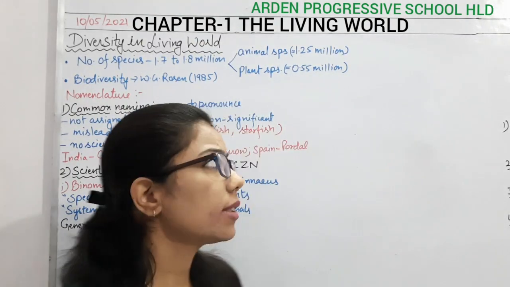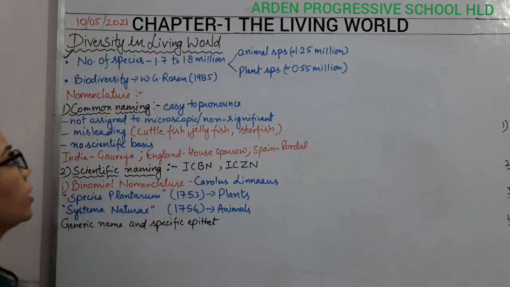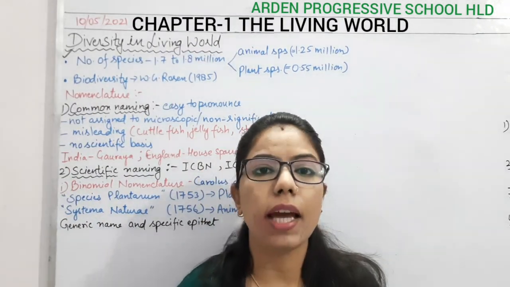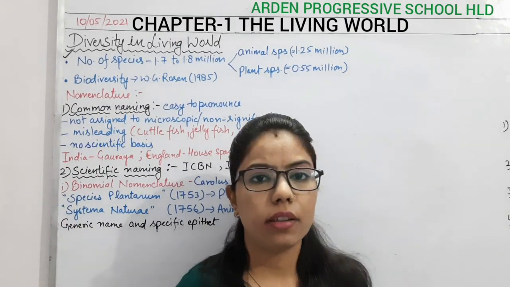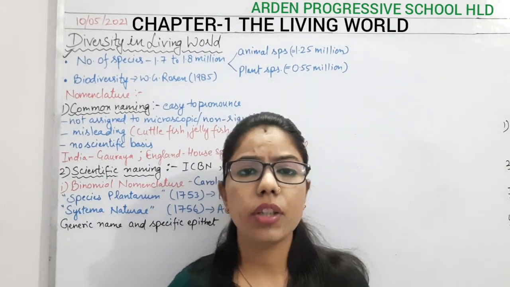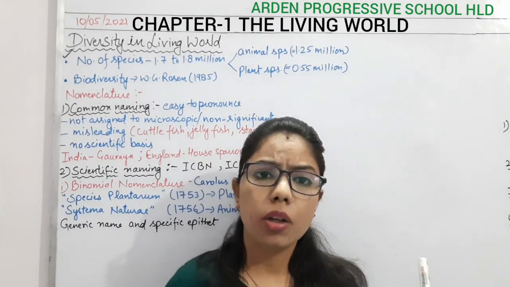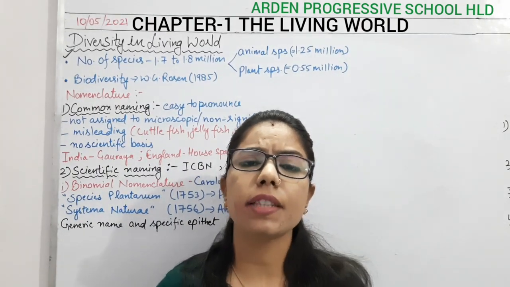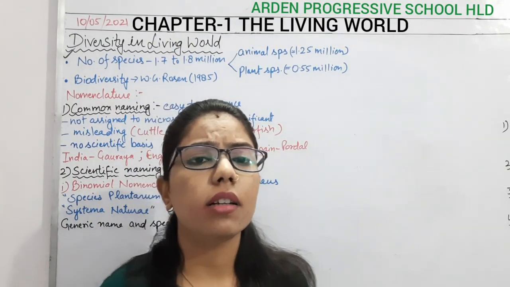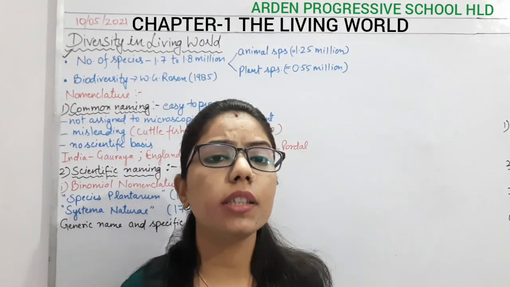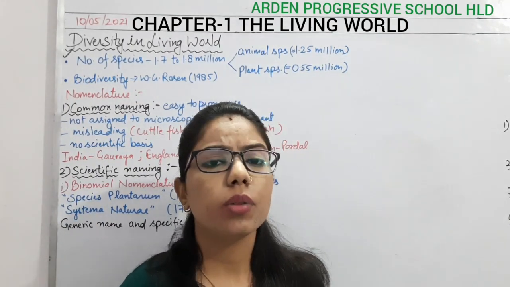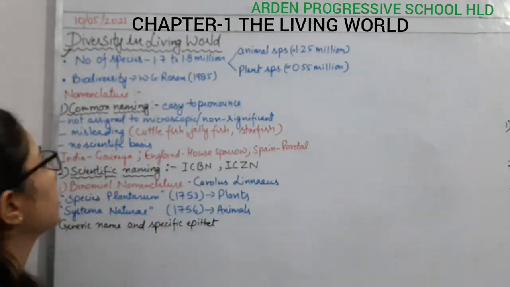Now today we will start with another topic, that is the diversity in the living world. What does it mean? Whenever we are talking about the living things present in this world, there are different forms of life. We know that there are some lower plants, some higher plants, as well as some microscopic organisms. So we can say that on our earth so much diversity is present. How can we categorize them and give names? Here we will understand what we mean by diversity.